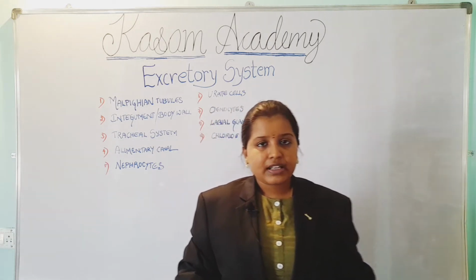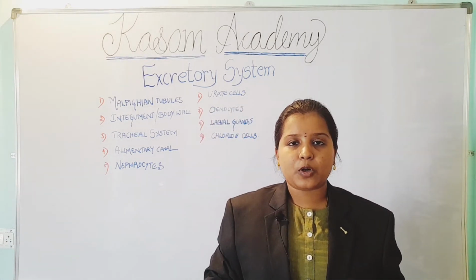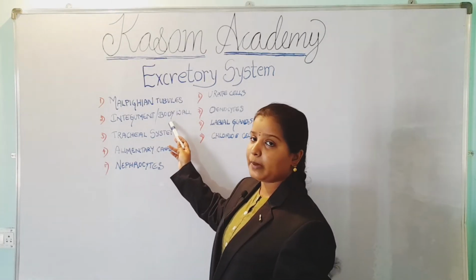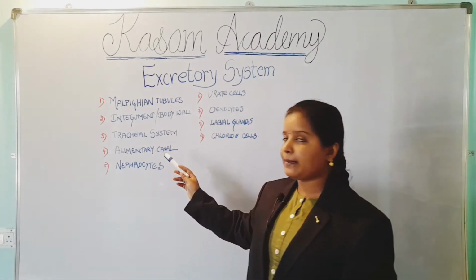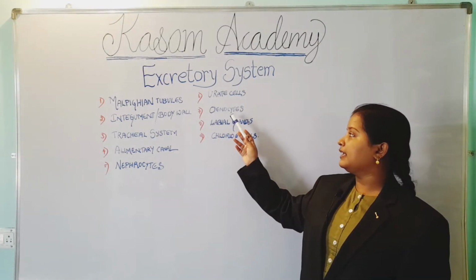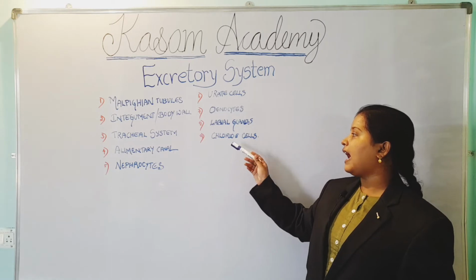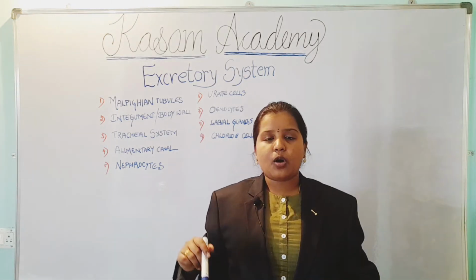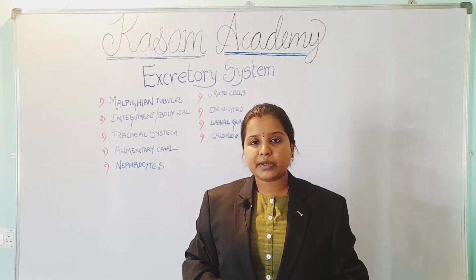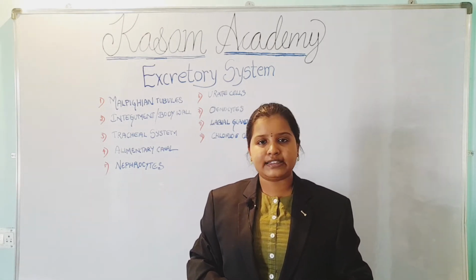The organs involved in the process of excretion are: Malpighian tubules, integument or body wall, tracheal system, alimentary canal, nephrocytes, urate cells, oenocytes, labial glands and chloride cells. All these organs are involved in the removal of waste material from the body of the insect in one way or another.